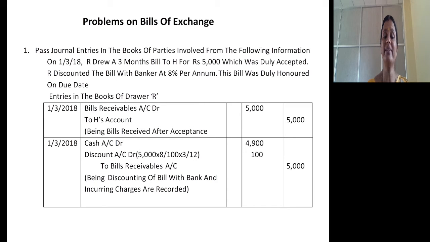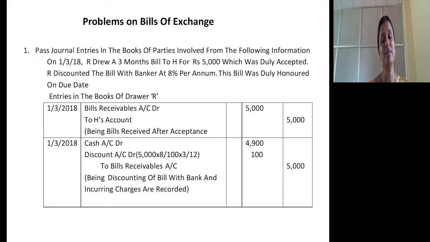On 1/3/2018, R drew a 3 months bill to H for ₹5,000, which was duly accepted. It means on the first itself he drew the bill and got it accepted from the drawee, so he receives the bill. The one who draws the bill receives it after getting acceptance from the drawee. What's the journal entry? Bills receivable account debit, to the drawee's account. Who is the drawee? H's account.